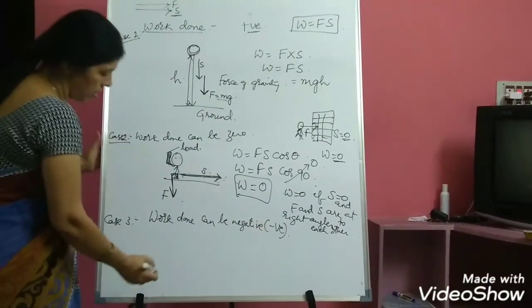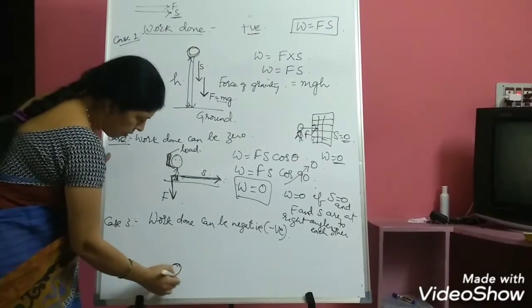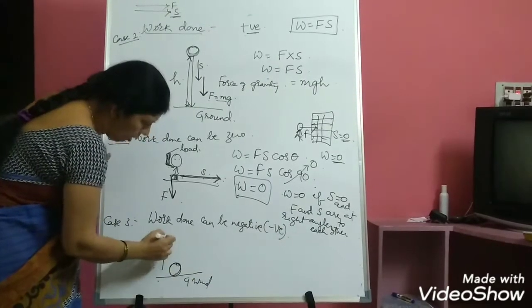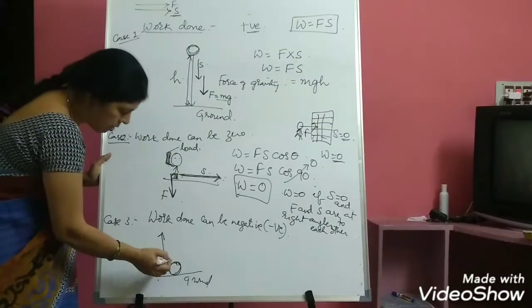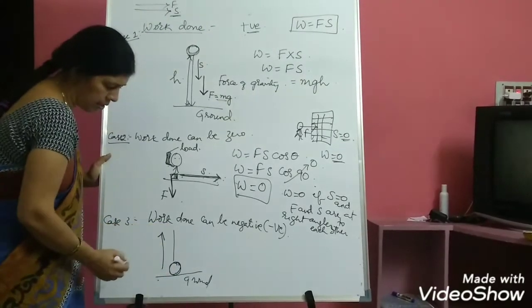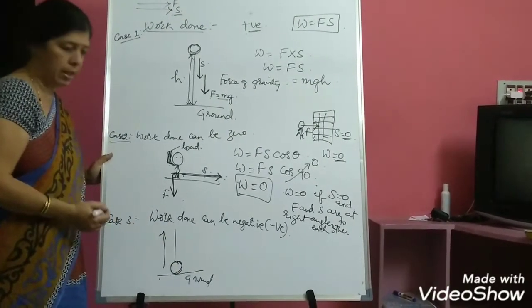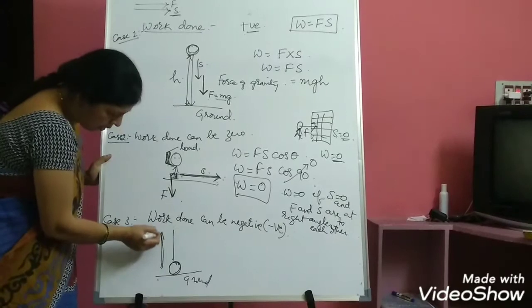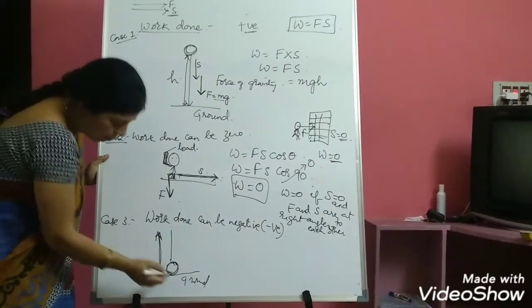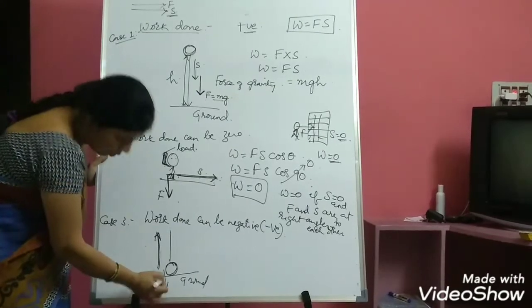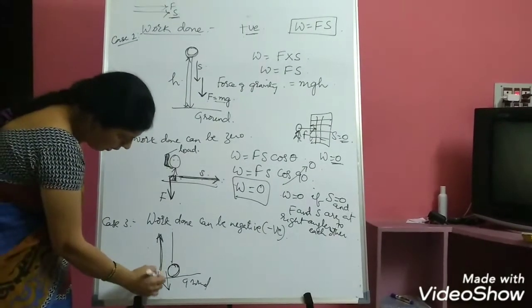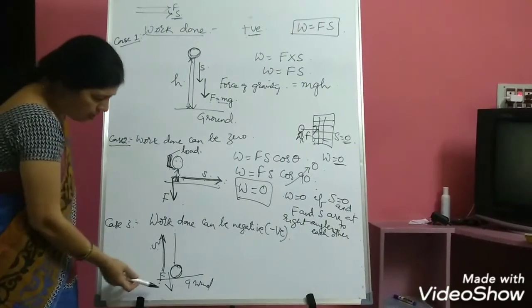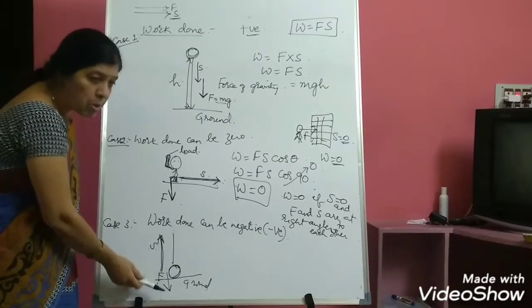Now let us take a ball projected upwards. This is ground level. Whenever you project a ball upwards, what happens? The ball will reach a certain height and then it comes back to the ground again. When you project the ball upwards, displacement is taking place in the upward direction, but force due to gravity will be acting towards the center of the earth. So this will be the direction of force, this will be the direction of displacement. If you observe here, force and displacement are in opposite directions.